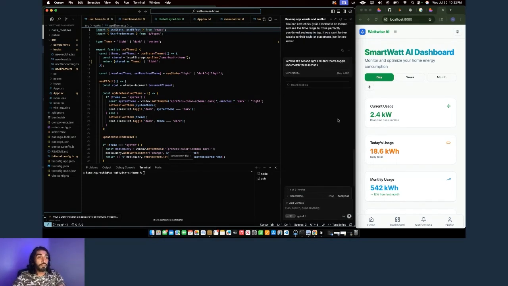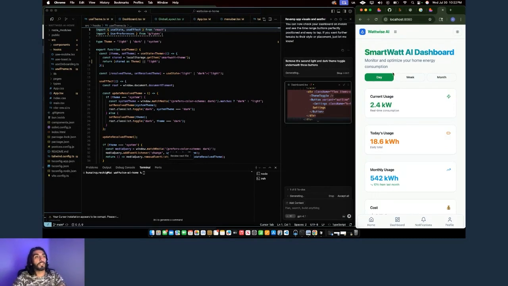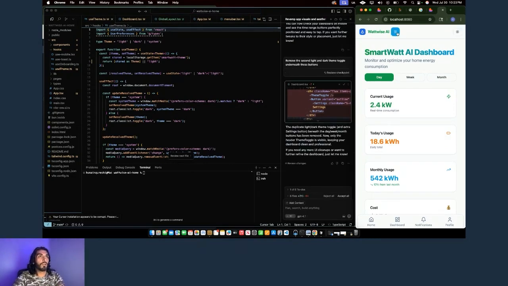So you gotta be pretty specific sometimes. AI can make mistakes. So instead of just saying remove the light and dark theme, I'm saying please remove the one under day, week, and month. Otherwise, it'd probably remove this one as well.